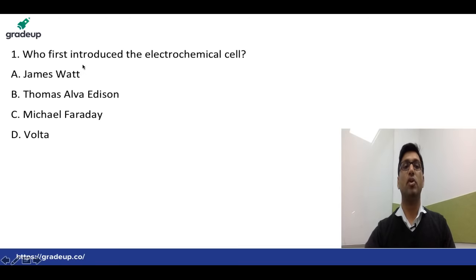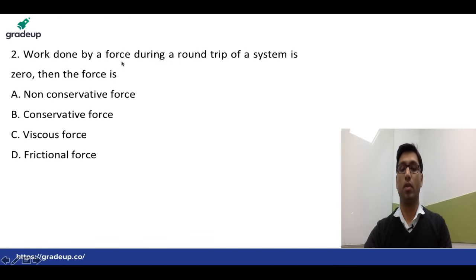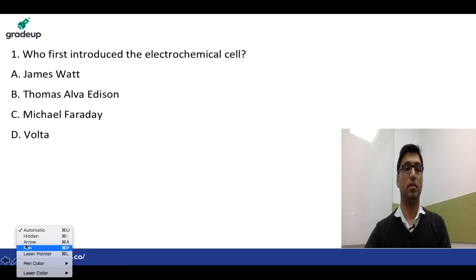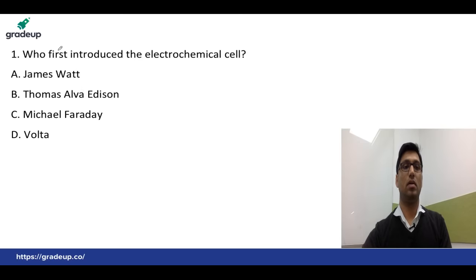First question: who first introduced the electrochemical cell? The options are James Watt, Thomas Alva Edison, Michael Faraday, and Volta. An electrochemical cell is used for converting chemical energy into electrical energy.